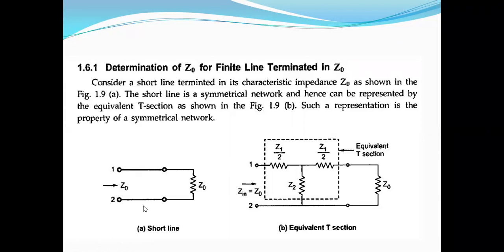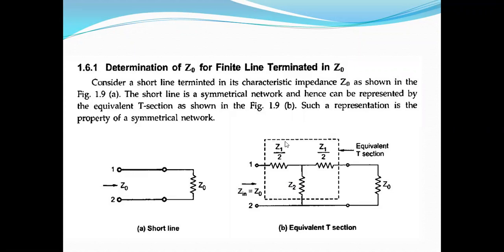Now what is this finite line? We are going to represent it with a symmetrical network, a T equivalent. It is like a T shape, equivalent to a T section. Every finite line we are going to write like this, as an equivalent T section, for analyzing the line. For the series arms, it is going to be represented as Z1 by 2, another Z1 by 2, and in shunt there is a Z2.